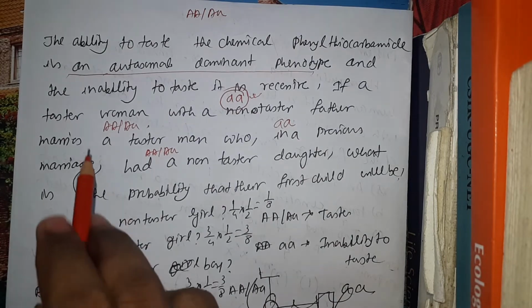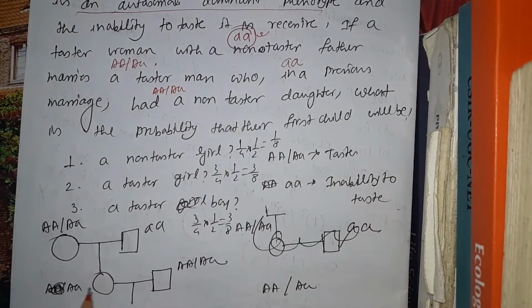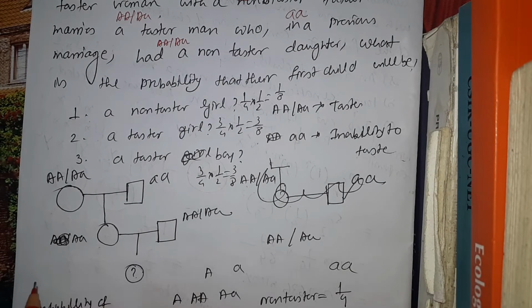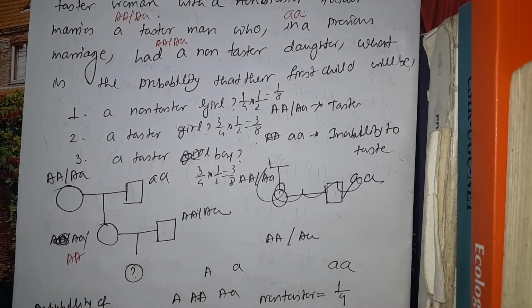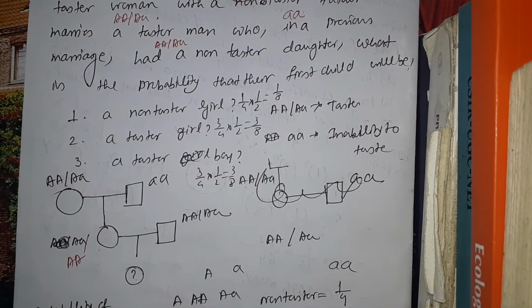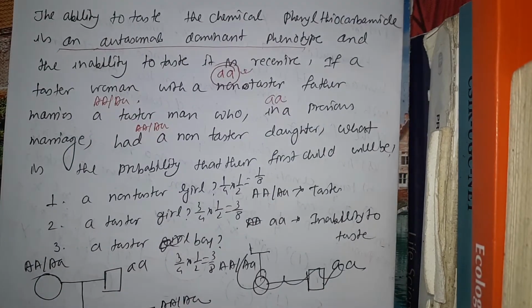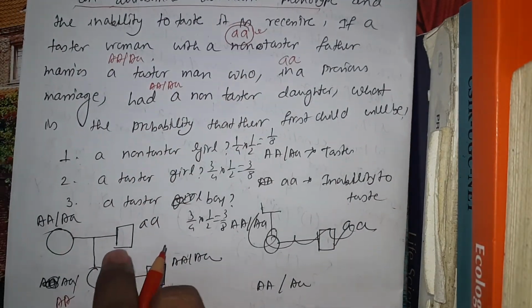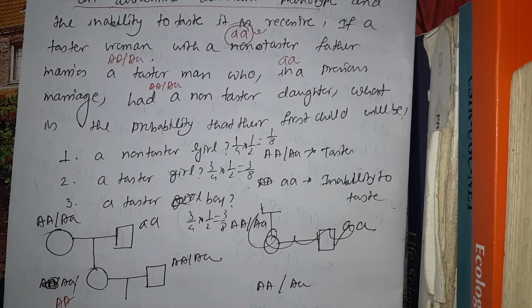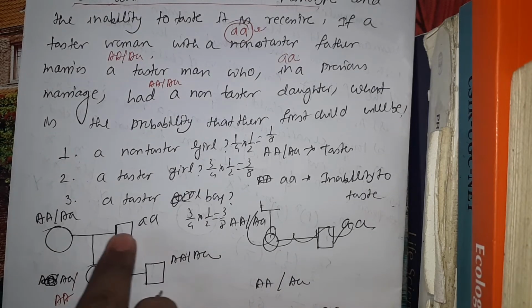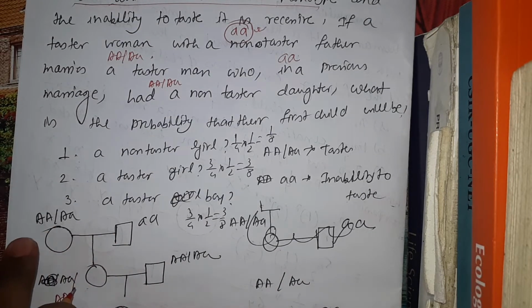So let's consider that the tester woman is this, and she has two possible genotypes, either capital A capital A or capital A small a. This tester woman has a non-tester father, so this is the non-tester father of that tester woman. If the father is non-tester, that means the mother must be capital A capital A or capital A small a, and that is the reason why the daughter becomes a tester.